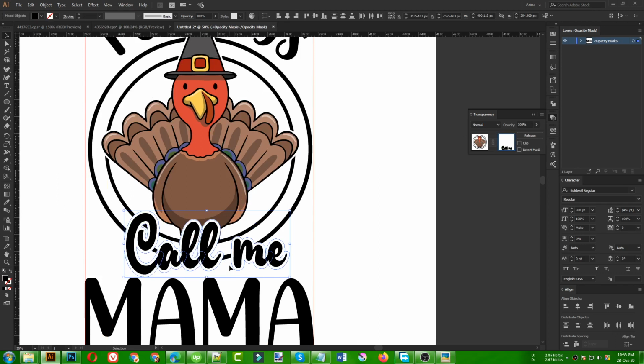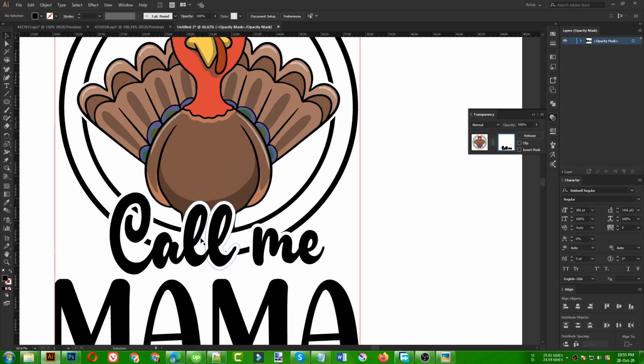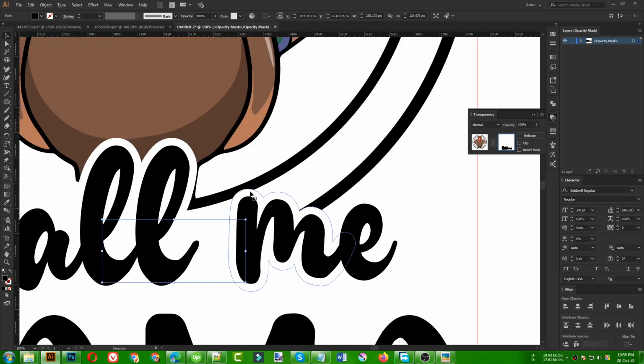Once that is pasted inside our transparency, you can see I don't want these areas to be visible here. So let's take our pencil tool with the black fill. I can simply draw some lines here, some random shapes to erase that part. Now I want to erase that part also, so let's make this one a little bigger so that it covers that area.